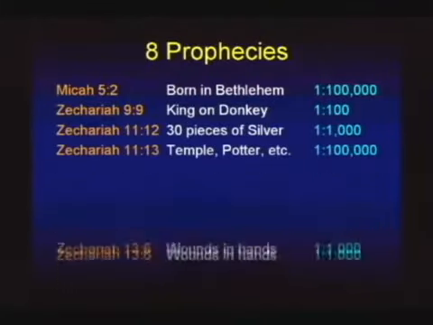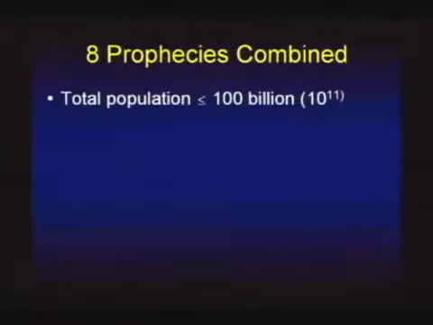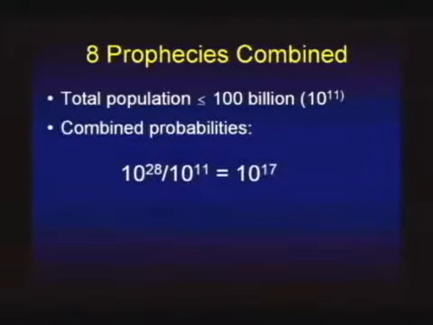Well, now I have these 8 prophecies, born in Bethlehem, king of donkey, etc. Since I've used powers of 10, it's easy to multiply them because all I have to do is count the zeros. In effect, the composite probability of one person fulfilling these 8 prophecies is 1 chance in 10 to the 28th, 10 with 28 zeros after it. That's a pretty big number, but if you're going to be precise, you should divide that by the total population during the last 2,000 years, whatever. I'm just going to stipulate that let's just use 100 billion as a horseback estimate. Okay? So I divide the 10 to the 28th by 10 to the 11th, and you just divide by subtracting exponents. That's 10 to the 17th.